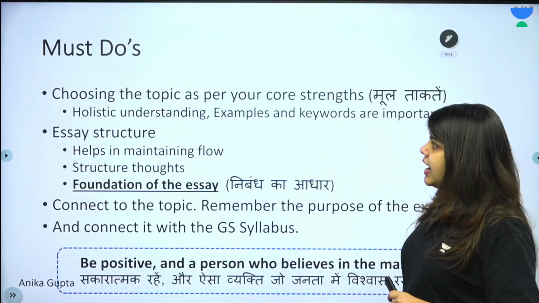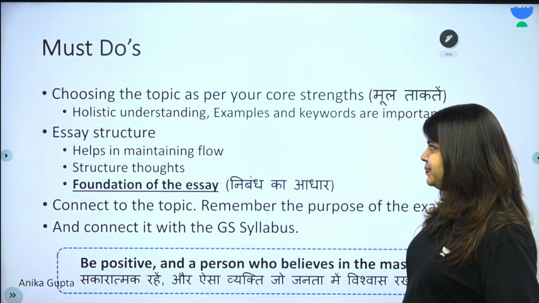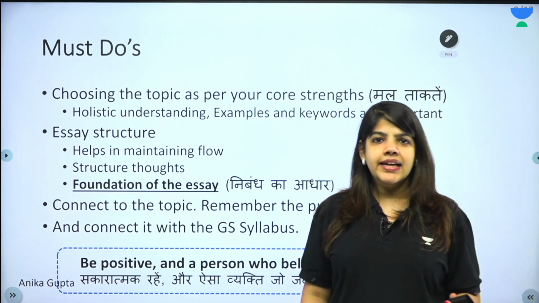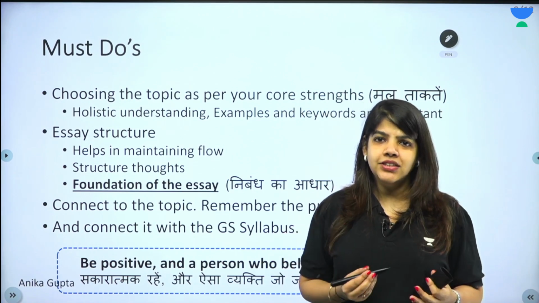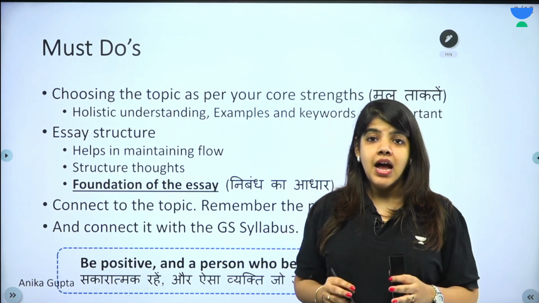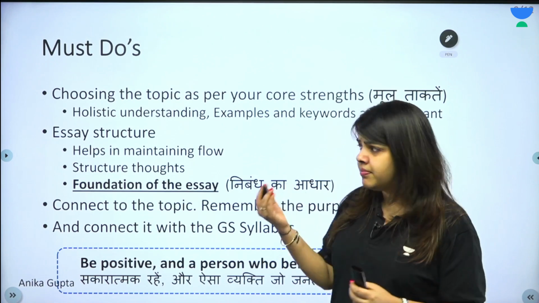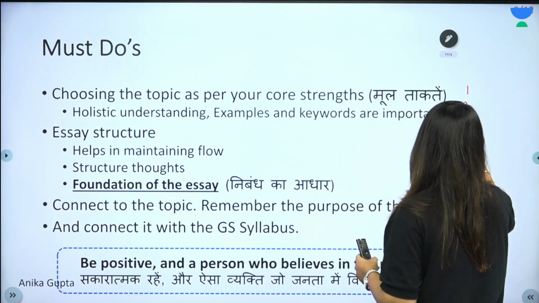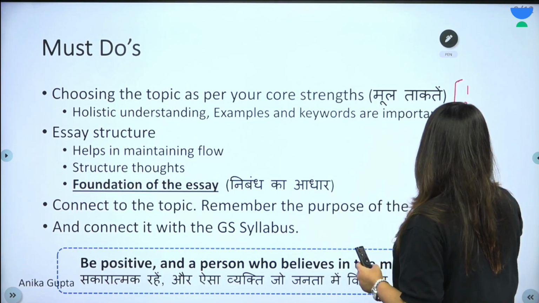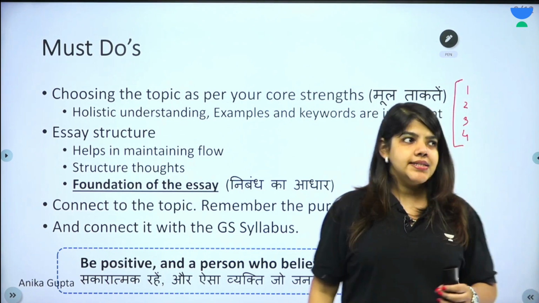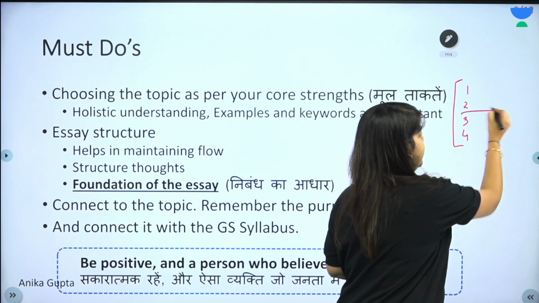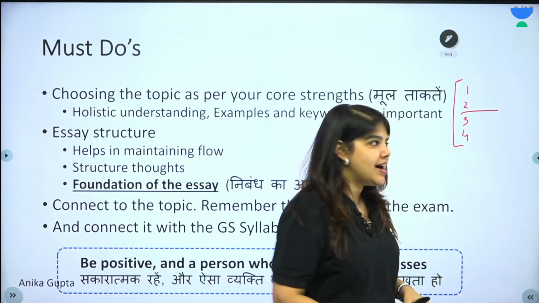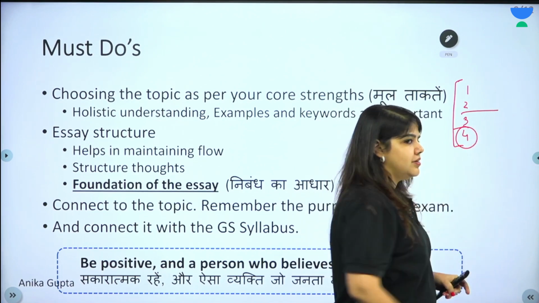Now, after this, what are the must-dos? So, a very common thought is कि ये एक टॉपिक चूज करते हैं जो किसी ने नहीं लिखा होगा. I will not pick a topic. मान लेते हैं we have 4 topics. 1, 2, 3, 4. आपको ऐसा लग रहा है that second topic is very common. सब इसी पे लिखेंगे. तो मैं इस पे नहीं लिखता. I will write on topic number 4.